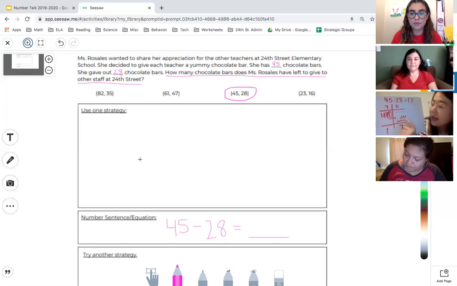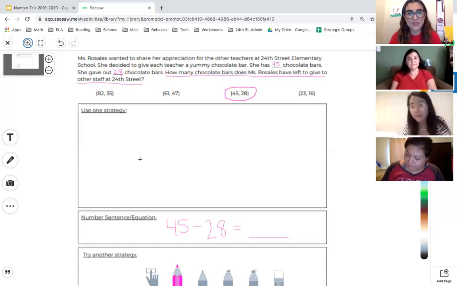So I crossed out 8, 5 here, 6, 7, 8, and I was left over with 1, 2, 3, 4, 5, 6, 7 ones. So I'm done with my ones place, but now I have to do my tens place, and I'm taking away 28, not just 8. So I had to also take away 2 tens. So I crossed out 2 tens, and I'm left with 1 ten right here, and then 7. So I have 17 as my answer.